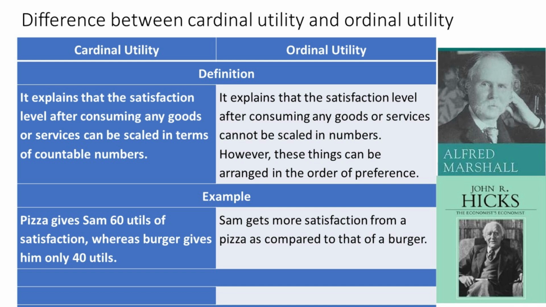Difference between cardinal utility and ordinal utility. Cardinal utility explains that the satisfaction level after consuming any goods or services can be scaled in terms of countable numbers. Example, pizza gives Sam 60 utils of satisfaction, whereas burger gives him only 40 utils. Ordinal utility explains that the satisfaction level after consuming any goods or services cannot be scaled in numbers. However, these things can be arranged in the order of preference. Example, Sam gets more satisfaction from a pizza as compared to that of a burger.